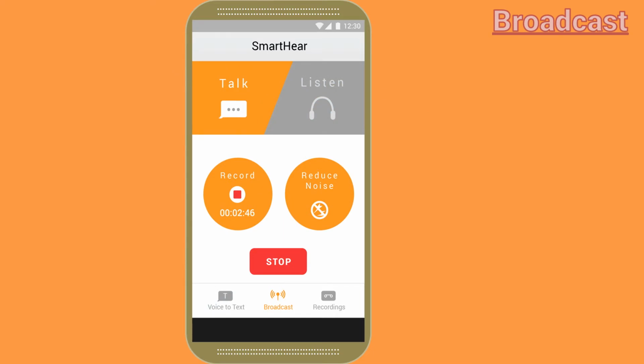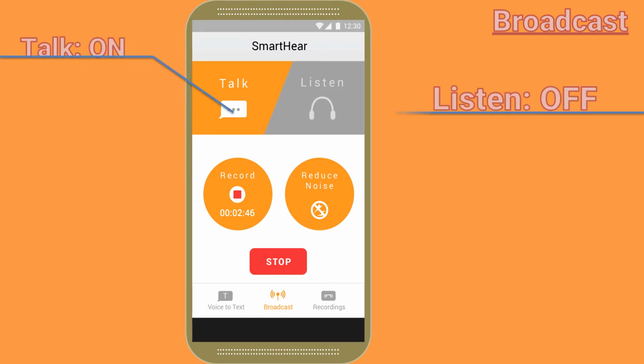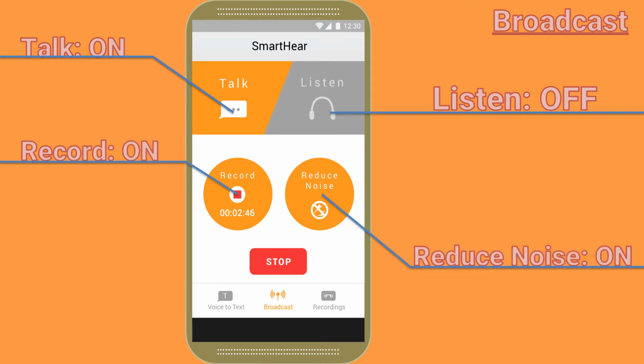Now here's a small overview of the broadcast function. A tab is toggled on if it is orange. For this example, talk is on while listen is off, record is on, and reduce noise is on. To stop voice transmission, simply press the stop button. Next, we will talk about recordings.